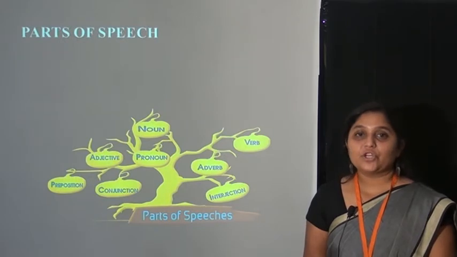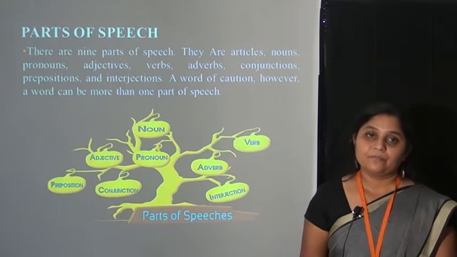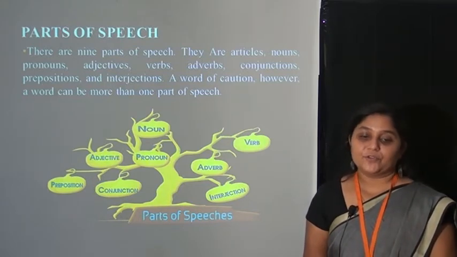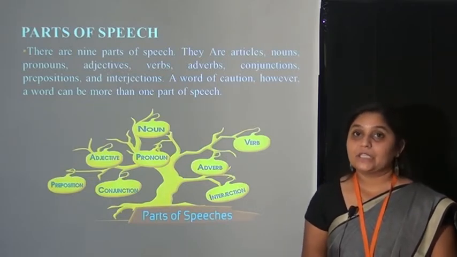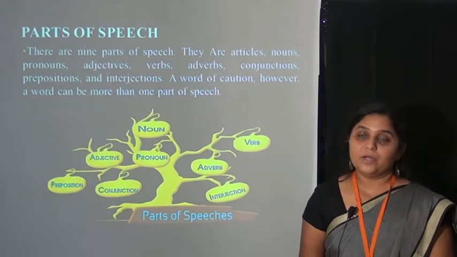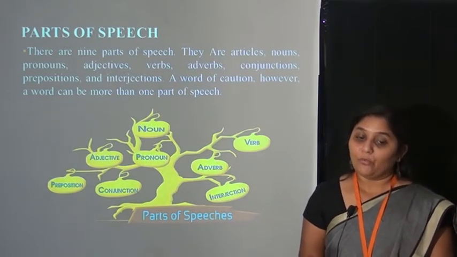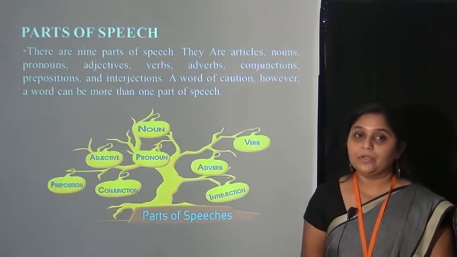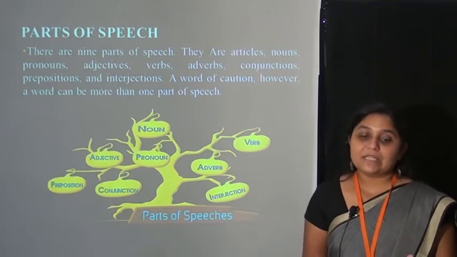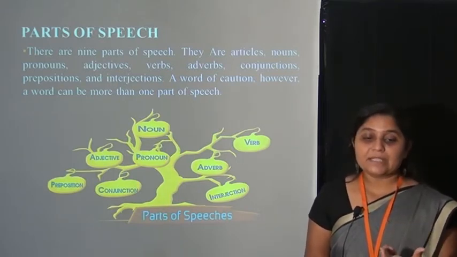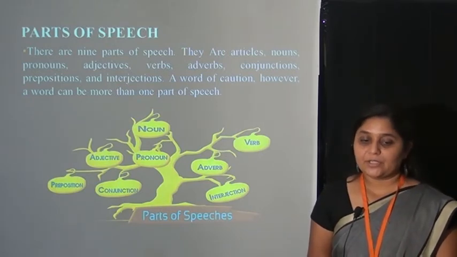Now let's see parts of speech. How many parts of speech are there and which are they? There are 9 parts of speech. They are articles, noun, pronoun, adjectives, verbs, adverbs, conjunctions, prepositions and interjections. A word of caution, however, a word can be more than one part of speech. That means we can say a word in a sentence can have more than one part of speech.